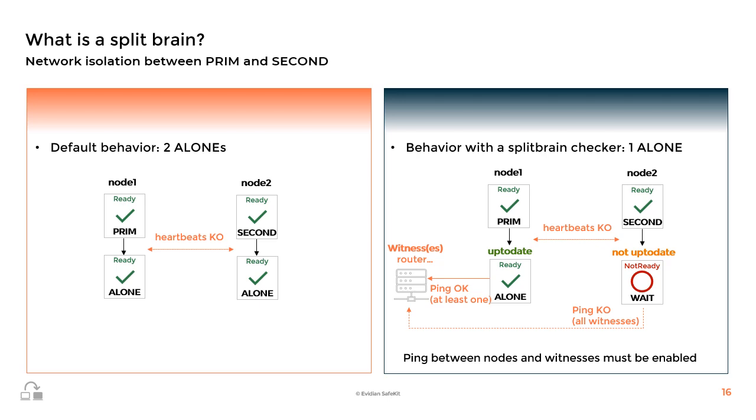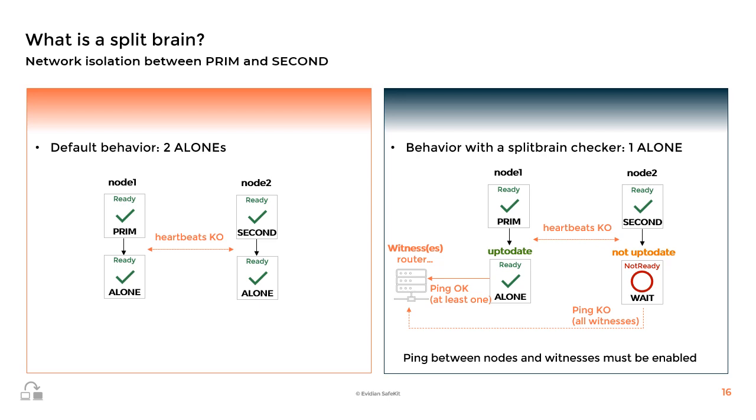To achieve this, you must configure the split brain checker with the IP address of a reliable witness, typically a router in the network. In case of network isolation between nodes and loss of all heartbeats, only the node that can access the router via ping will go to the alone state. The other node will go to the wait not up-to-date state, waiting for the recovery of heartbeats to resynchronize its